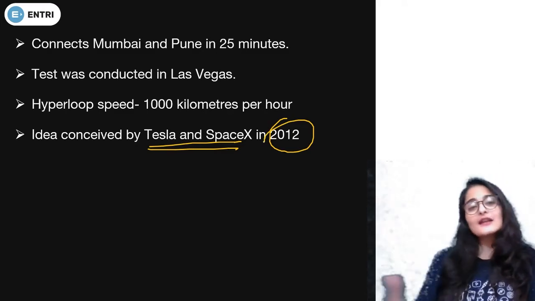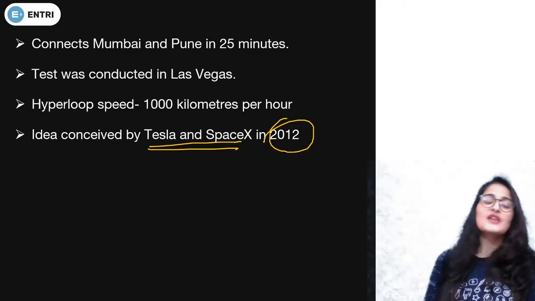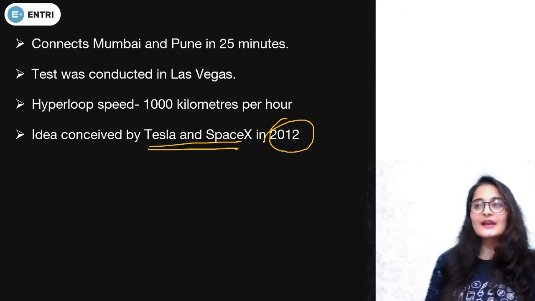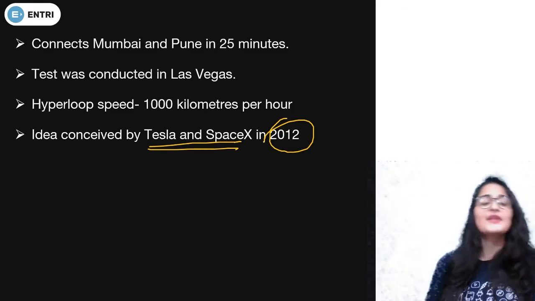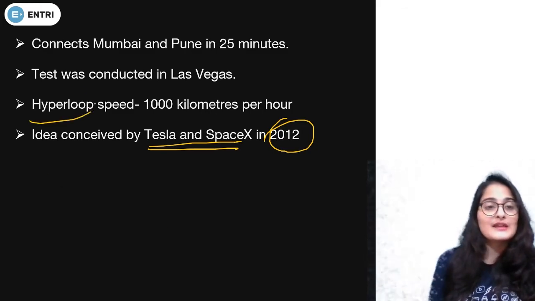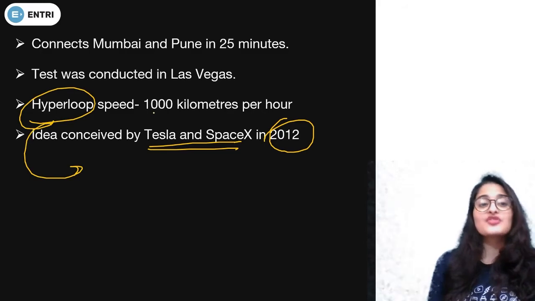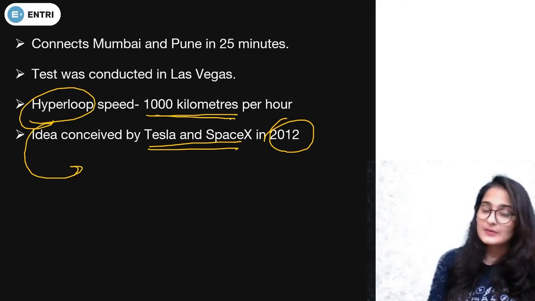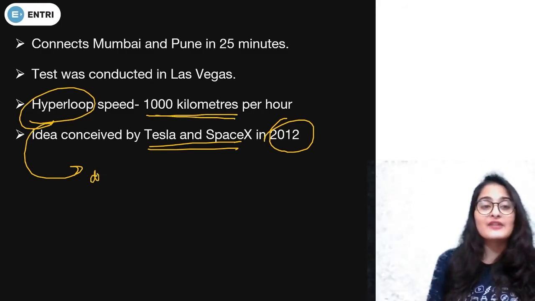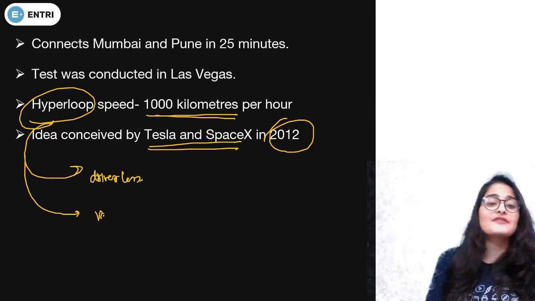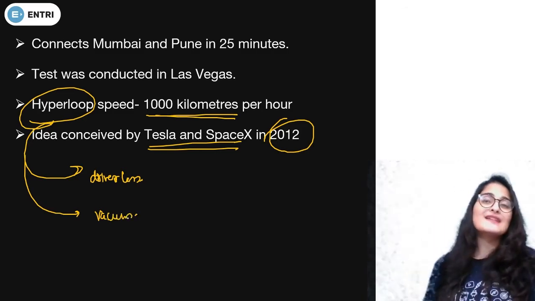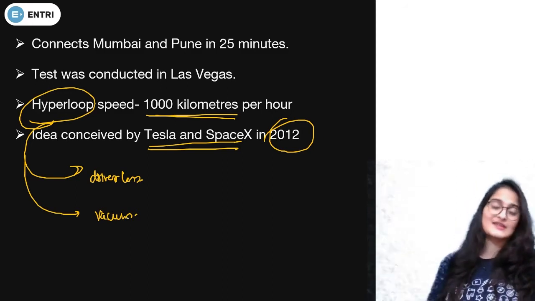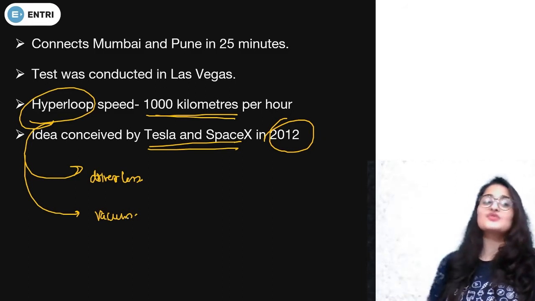Since they conducted the tests in a closed environment, it's not easy to see that in the open environment, in the atmospheric pressure we have outside. Is it possible to do that? Because Hyperloop is a transport device which travels at the speed of 1000 kilometers per hour, and it is driverless. It does not have a driver, and it travels in vacuum, right? It's a capsule which travels in vacuum. So is it safe for the world outside with the conditions outside? That is why the tests are being conducted.